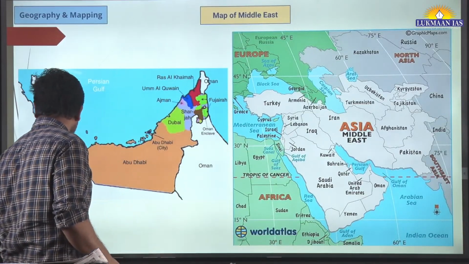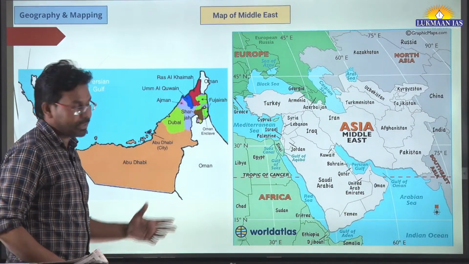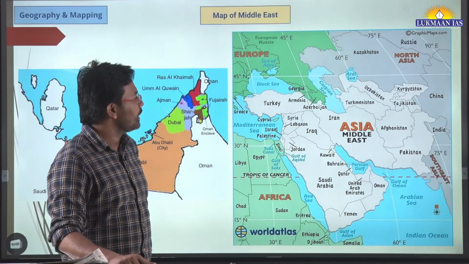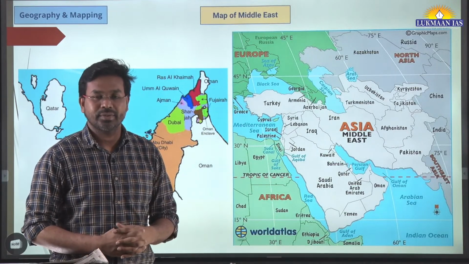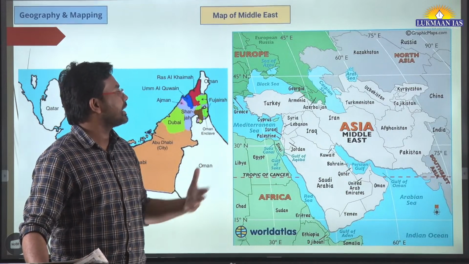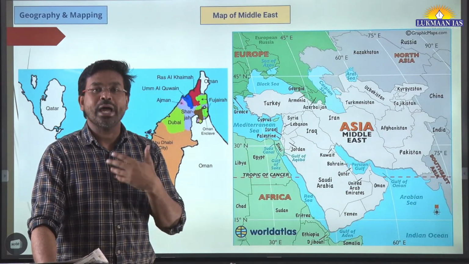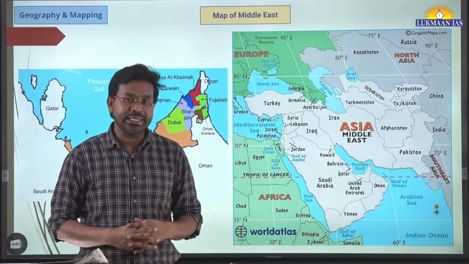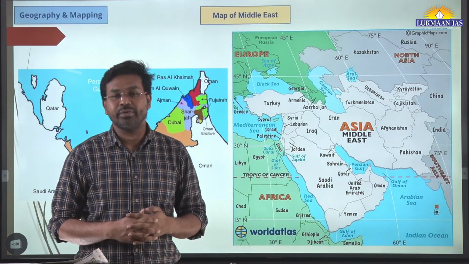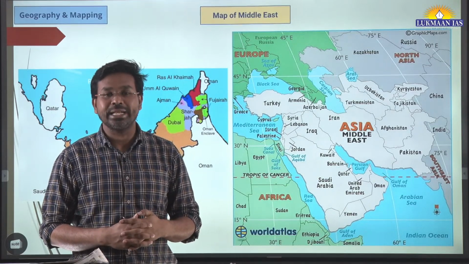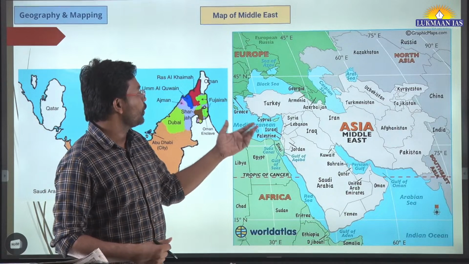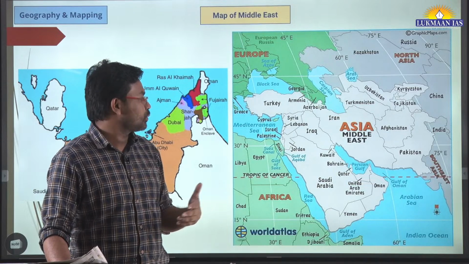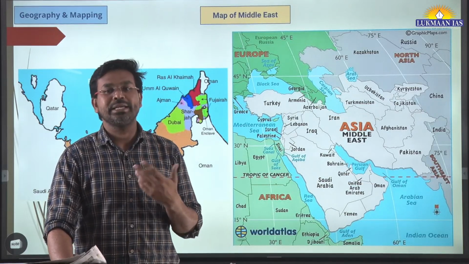So let us discuss the first mapping topic. It says map of Middle East. Now, when we talk about the map of Middle East, we are going to understand which countries are considered to be part of the Middle East and why we are discussing it. That's also very important, because the Conference of Parties 28 to the United Nations Framework Convention on Climate Change is going to be held in Dubai, and Dubai is a part of United Arab Emirates, and United Arab Emirates is itself located in the Middle East. So that's why it is important that we locate the Middle Eastern countries also.